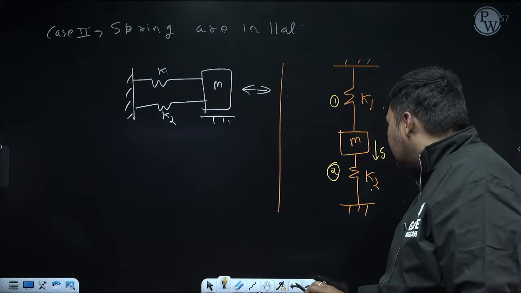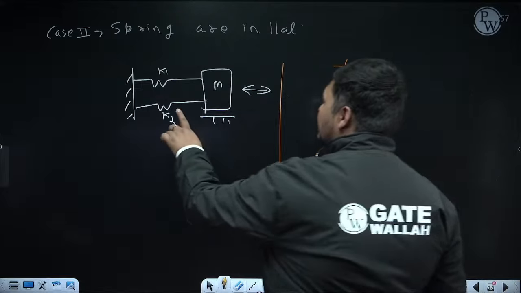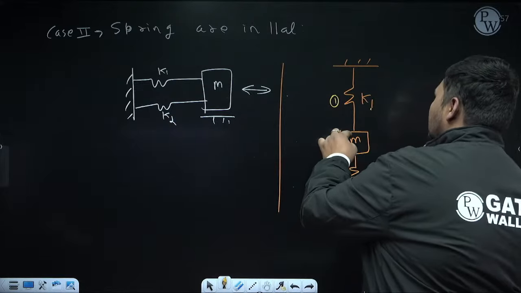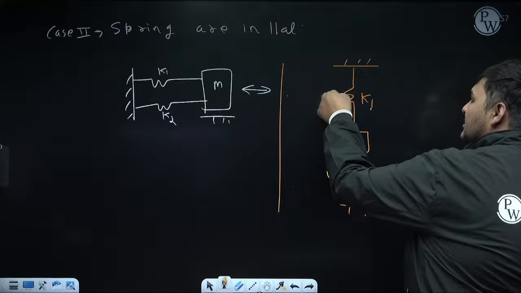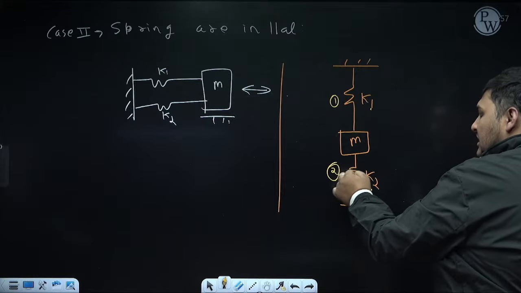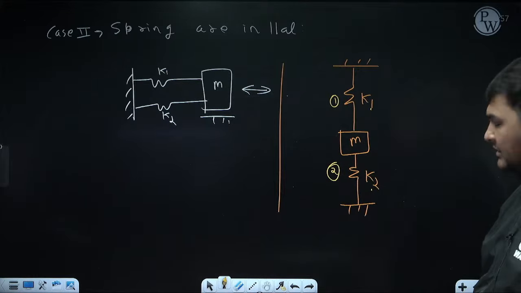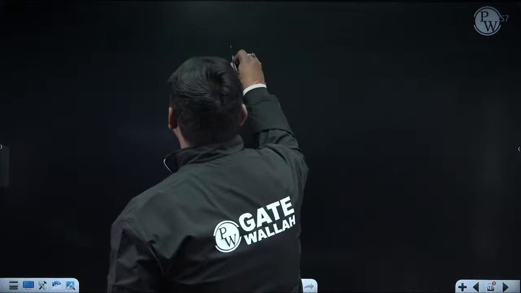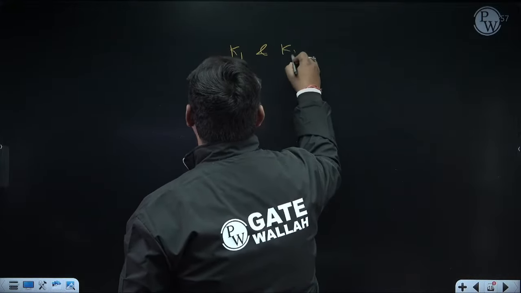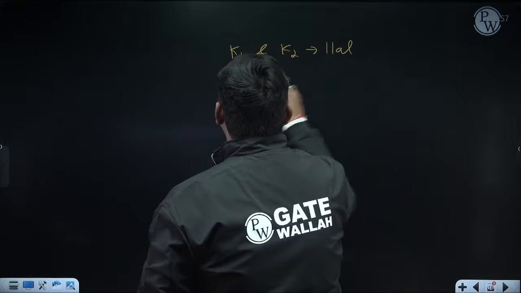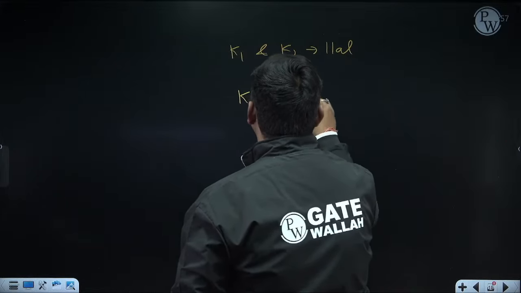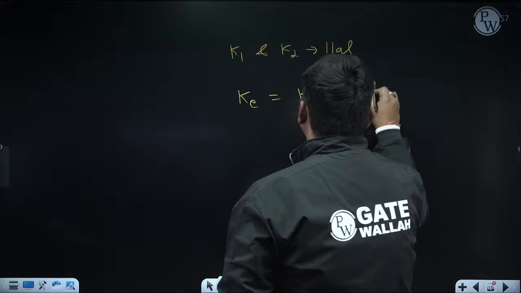But you can remember this diagram. Whenever the diagram is like this, they are in parallel. Whenever it is like this, the equivalent stiffness of this side system, which is K1, and the equivalent stiffness of this side system, which is K2, will be in parallel. And in parallel arrangement, what is the method to calculate Ke? Here K1 and K2 are in parallel. In parallel, the formula to calculate K equivalent is: just add the stiffness of the individual springs, and you will get their equivalent.